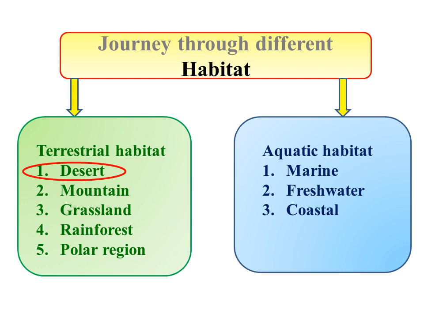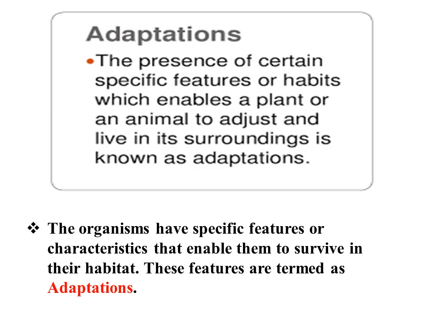Now different animals are adapted to their surroundings in different ways. What is adaptation here? The presence of certain specific features or habits which enables a plant or animal to adjust and live in its surroundings is known as adaptation.